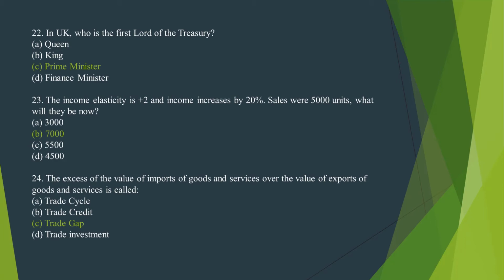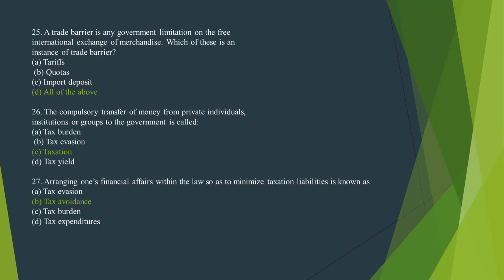Number 24. The excess of the value of imports of goods and services over the value of export of goods and services is called, the correct option is option C, trade gap. Number 25. A trade barrier in any government limitation on the free international exchange of merchandise. Which of these is an instance of trade barrier? The correct option is option D, all of the above.